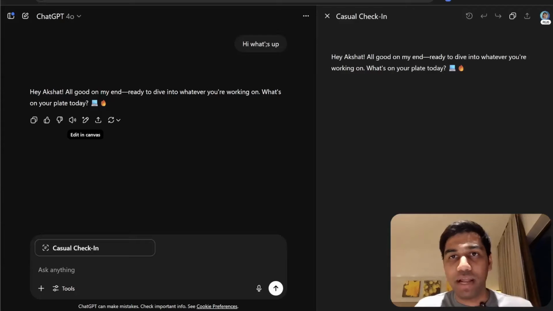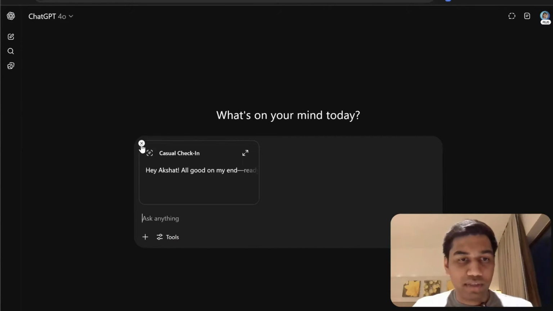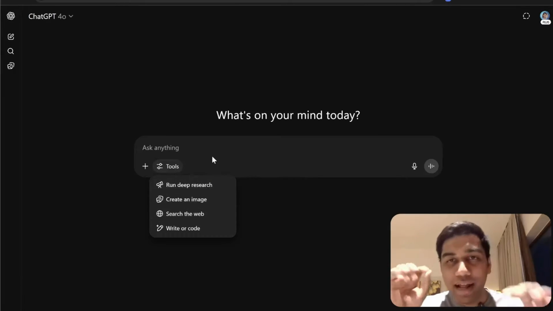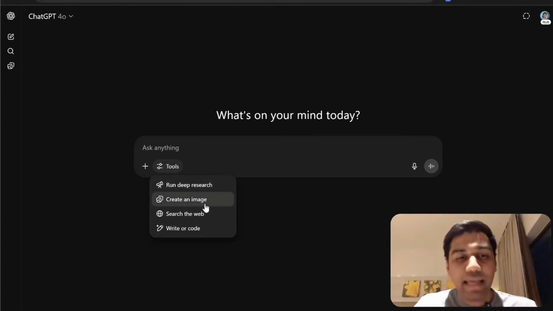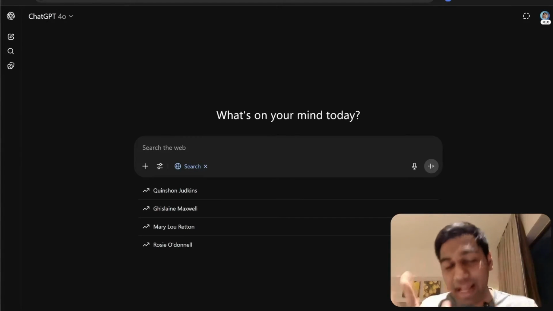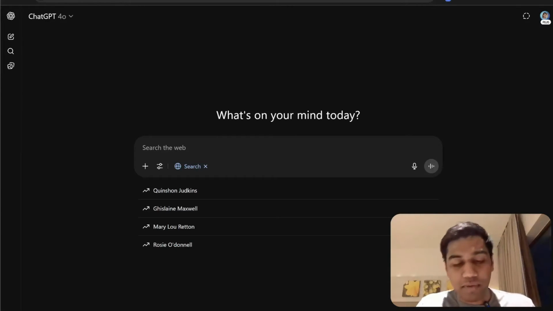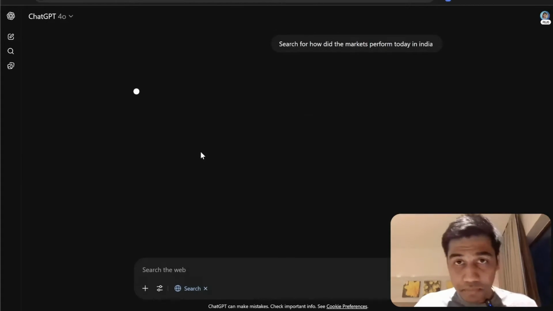So let's take that as an example. Let's go to ChatGPT, our favorite tool, and see how an action works. I'm just going to start a new chat. If you have not seen this, I'm going to show you this beautiful thing here. These are tools, and I'll tell you why exactly they're called tools, and we'll come back to that. But here, I'm going to ask it to take an action. I'm going to ask it to search the web. Again, simple stuff. You guys will be like, Akshat, you can do this on Google. Yes, it is as simple as that. So we're going to ask it to do something. I'm just going to say, search for how did the markets perform today in India. That's it.